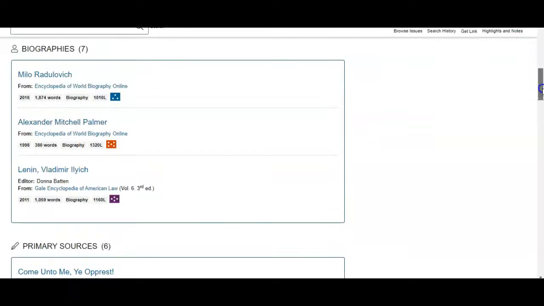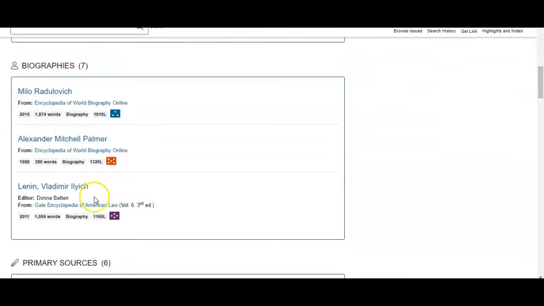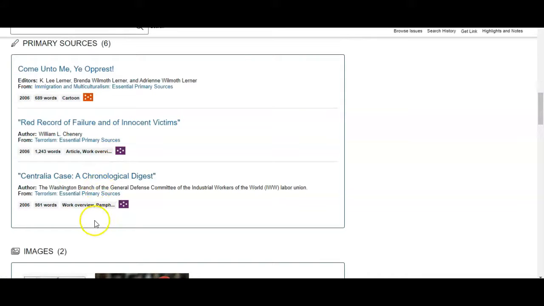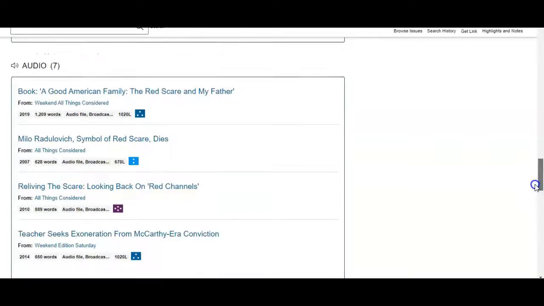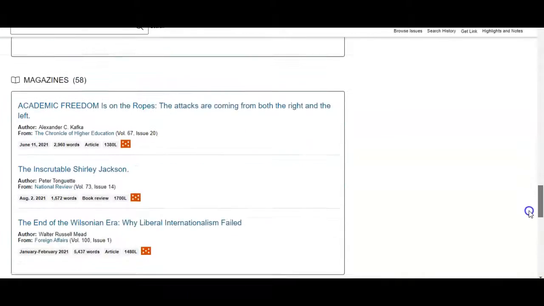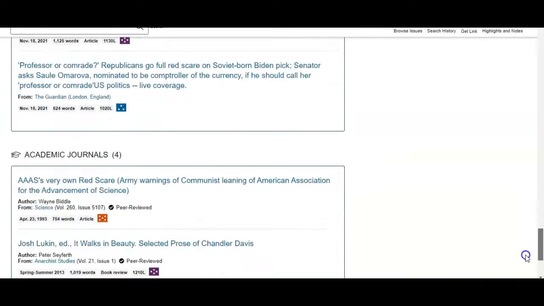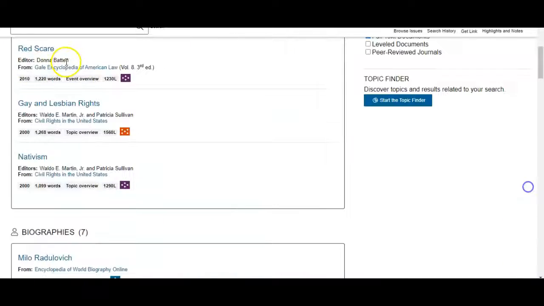Let's keep going. We have different biographies of leftist people who may have been affected by the Red Scare. And here are some primary sources. And then we've got images and videos. And of course, our audio. Some magazines, news, journals. You can also see right here on each entry, it tells you the date that this was published, the word count, and what the topic might be. Is it an event overview? Is it a topic overview, etc.?